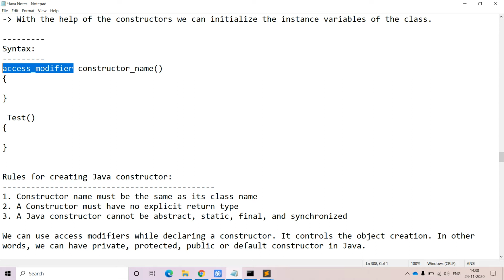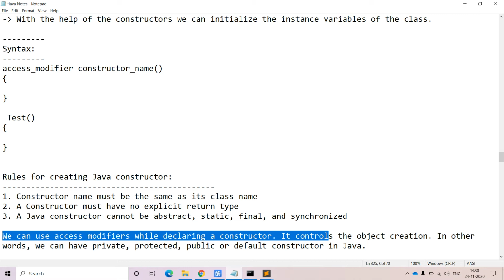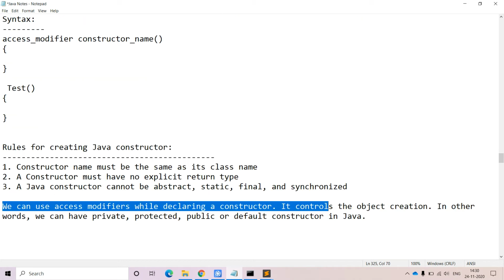Apart from them, in order to control object creation, we can provide private, protected, public or default in Java. We can use any one of these access modifiers in front of the constructor name. Apart from these four access specifiers, we should not use abstract, static, final and synchronized.